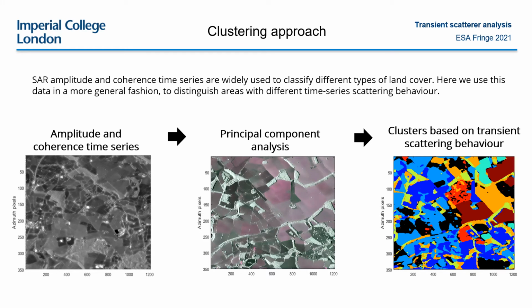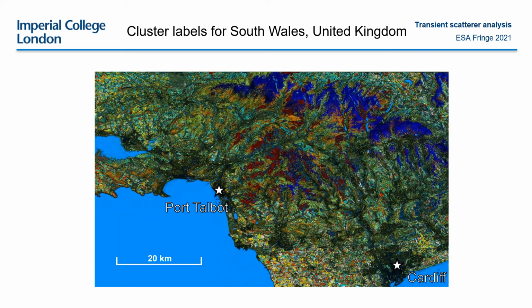In literature, measurements of amplitude and coherence are often used to classify land cover and track the time series properties of vegetation. Therefore, rather than rely on a priori maps of soil and crop type, which might be limited in terms of availability or temporal resolution, we can instead use the SAR data itself to distinguish scatterers with different transient behaviour. Here, we analyse the time series of amplitude and coherence, then feed this data into a k-means clustering approach.